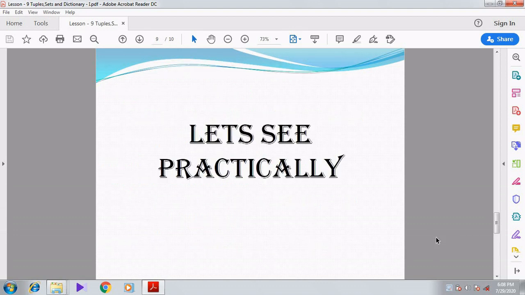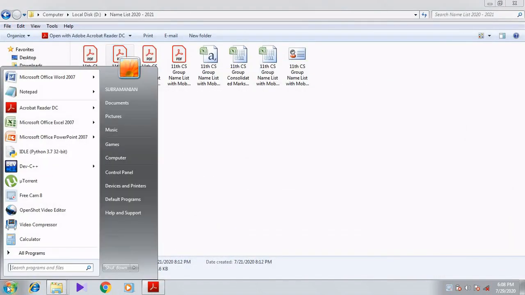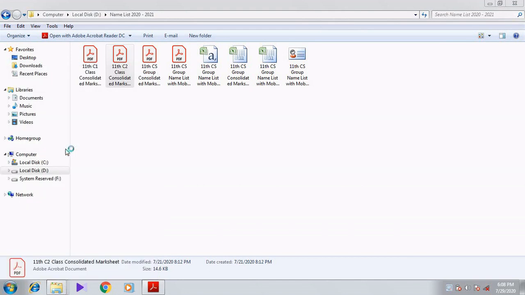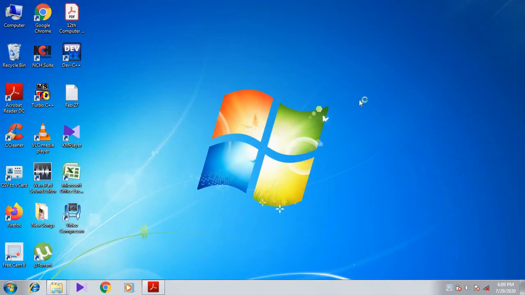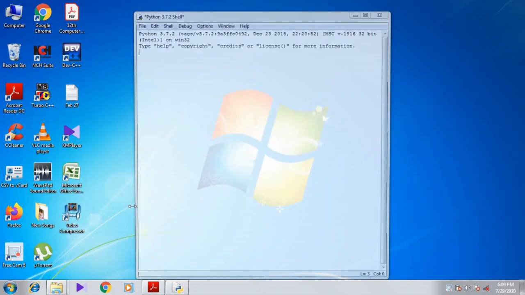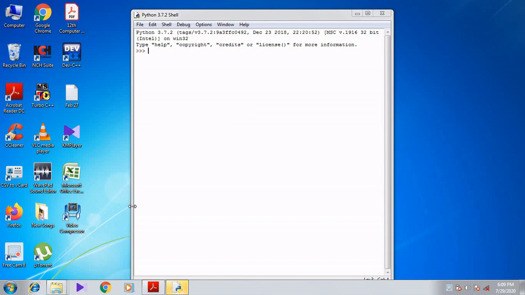See here, we can see it in a practical manner. For that I want to open Python IDLE. After opening IDLE, I can use the interactive mode.